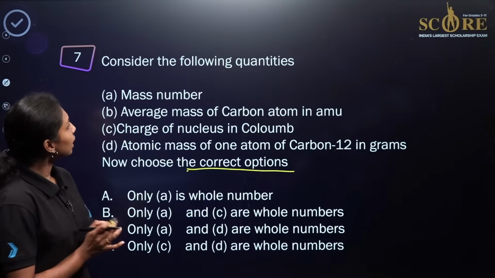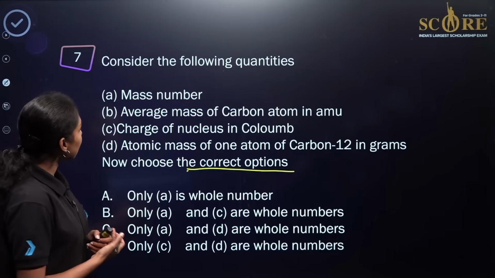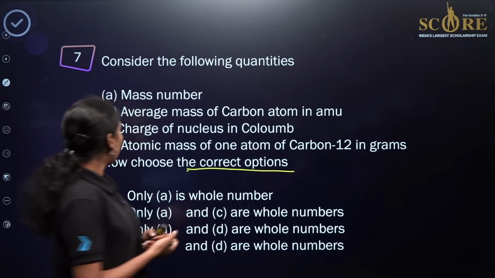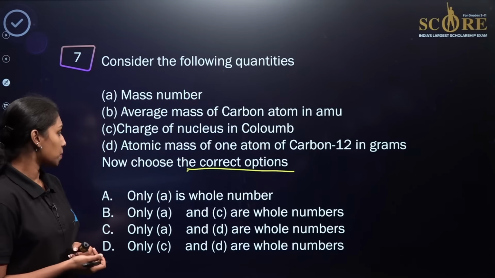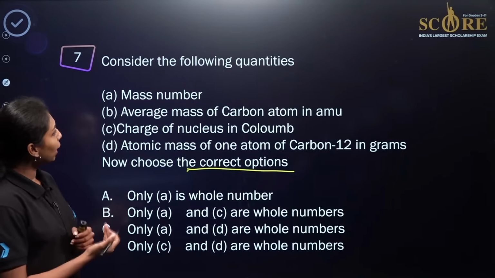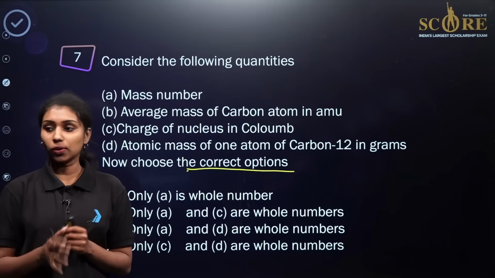So some quantities are given here. One is mass number, another is average mass of carbon atom in AMU, the charge of nucleus in coulomb, and atomic mass of one atom of carbon-12 in grams. Now choose the correct options, we need to identify whether these quantities are whole numbers or not.